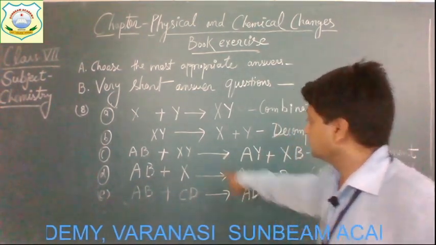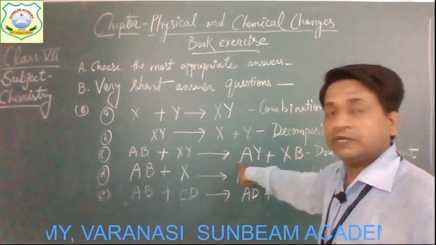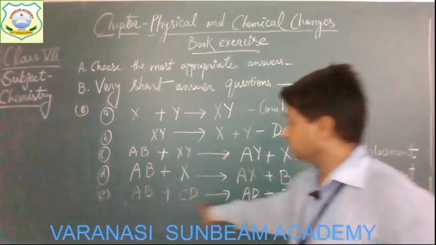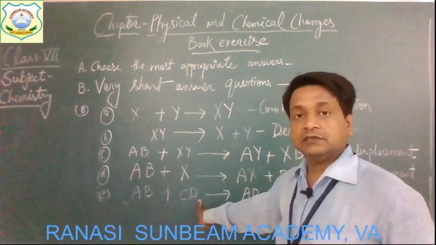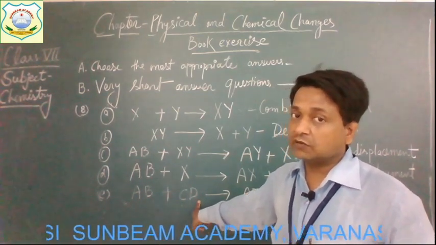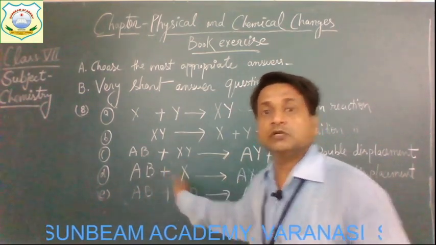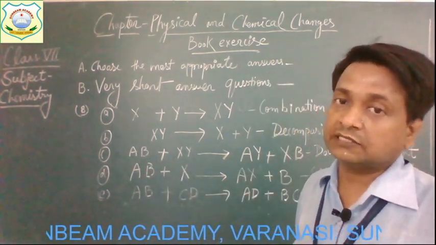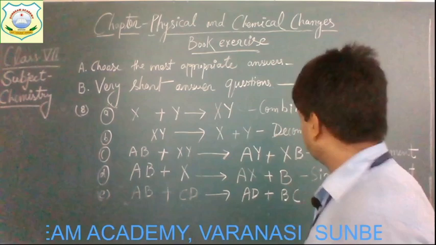So again here the same kind of displacement is going to occur, the displacement of B and D. The two substances are going to displace from their position. So we can say that it is a double displacement reaction.